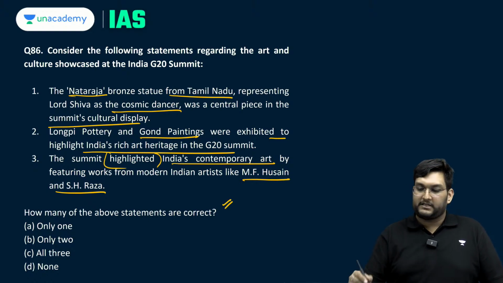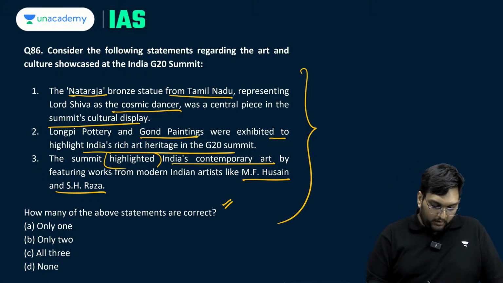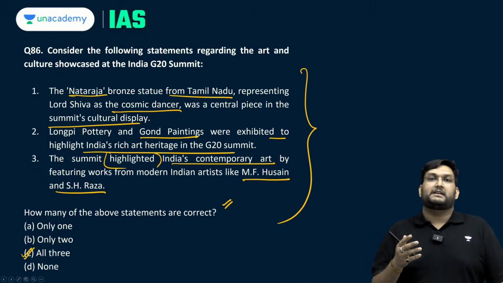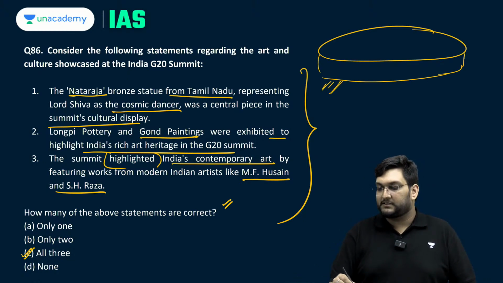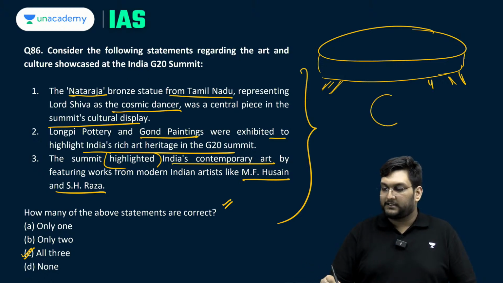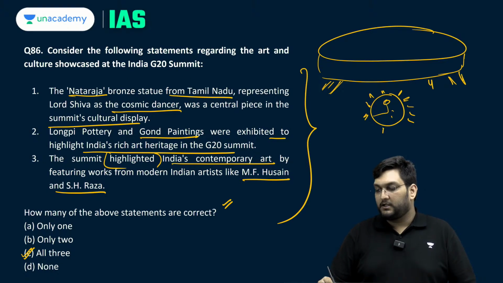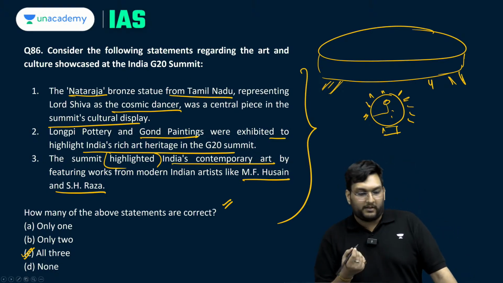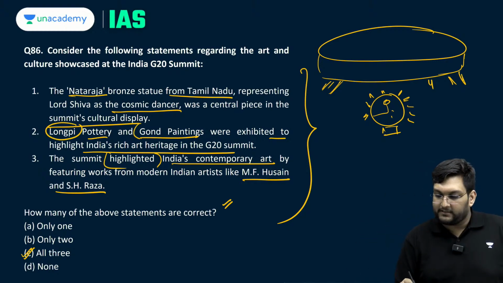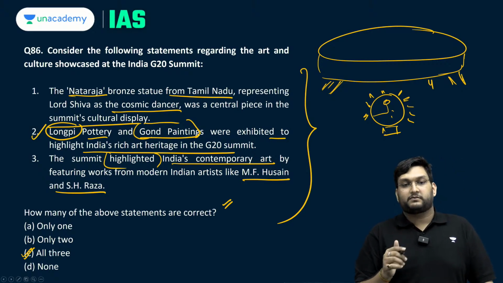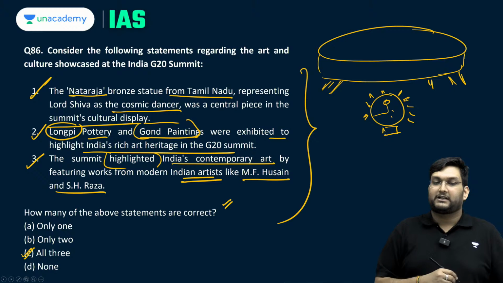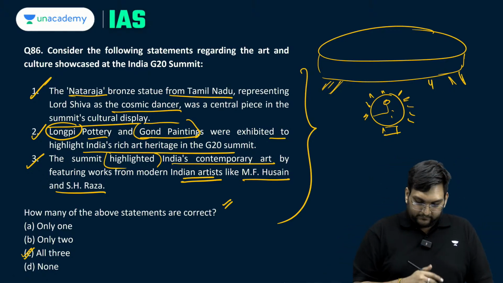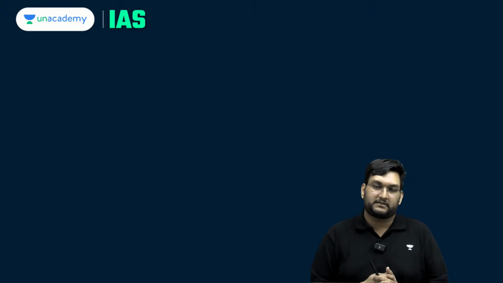And here very simply, this is again to make you learn something. All of these statements are correct. Nataraja being the part of the larger Bharat Mandapam, as you would have seen images such like this, and with the Nataraja sculpture in the middle, that was itself an iconic moment with regards to G20 and India. Here you had to ascertain if long pipe pottery and Gond paintings were represented. Yes, the saving grace was they did not ask the states of these, and we represent contemporary art also. Yes, we did. Okay. So with this, we end the discussion for today.